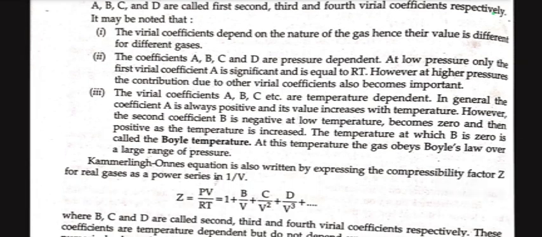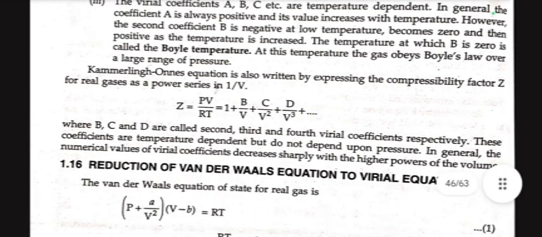The Kamerlingh-Onnes equation is also written by expressing the compressibility factor Z for real gases as a power series in 1/V: Z = PV/RT = 1 + B/V + C/V² + D/V³ + and so on. Where B, C and D are called the second, third and fourth virial coefficients respectively. These coefficients are temperature dependent but do not depend upon pressure. In general, the numerical value of virial coefficients decreases sharply with the higher power of the volume.